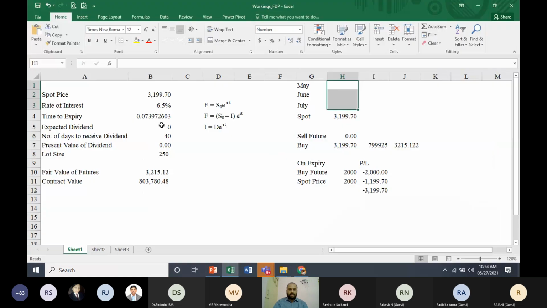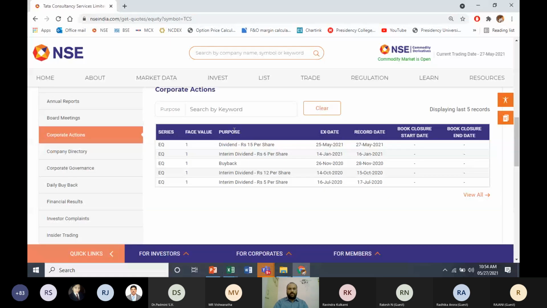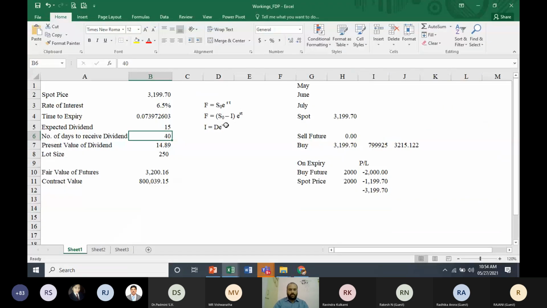This is already decided. I'll just tell you how to do it. Let's say 15 rupees is a dividend which they're expected to pay, and the number of days after which this dividend will be paid needs to be entered here. Let us assume the dividend is expected to be paid after 10 days, just for calculation purposes. If it is going to be after 10 days, then you'll get the present value of the dividend. It is simple. Dividend you're expecting, 15 rupees after 10 days. That means the present value of the dividend is not the same 15 rupees. We are going to find out the present value of this.